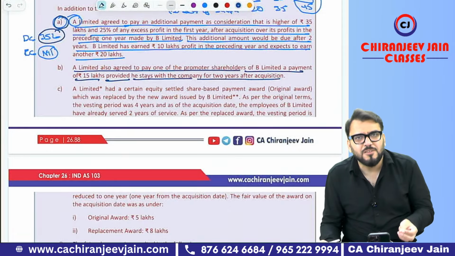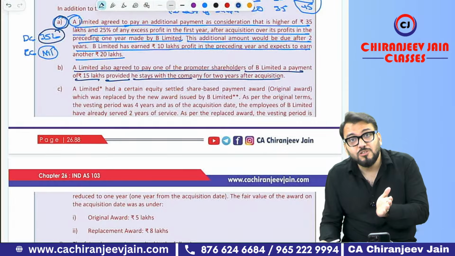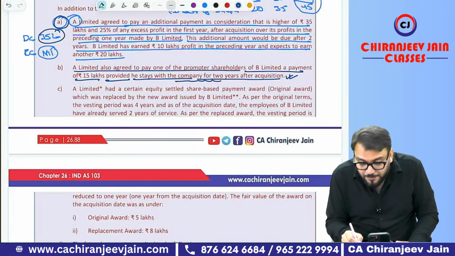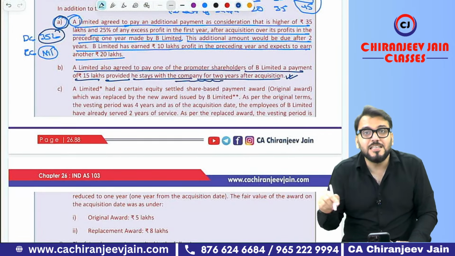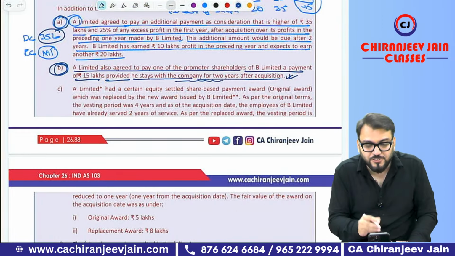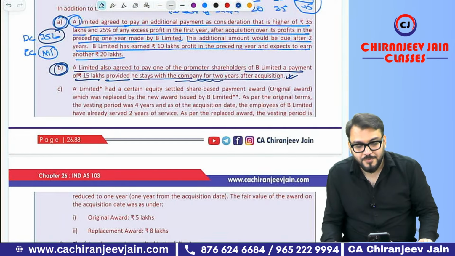So just try to understand. First thing, it is not yet paid till now. It will be paid if he stays. So it is deferred consideration. But can you say it becomes actually contingent if they remain in the company for 2 years? So it is payment in the capacity of what? Employee, and therefore not included in PC calculation. Understood now? Got this point?